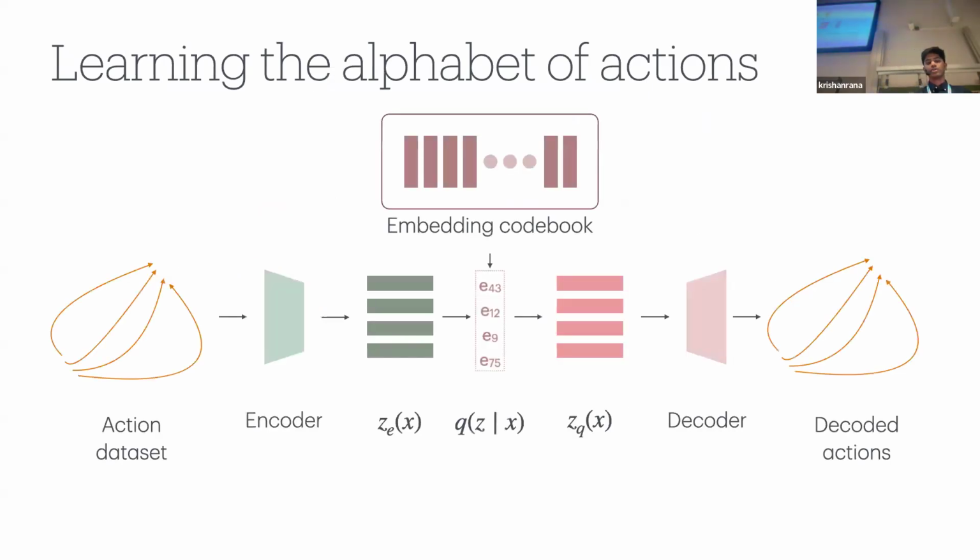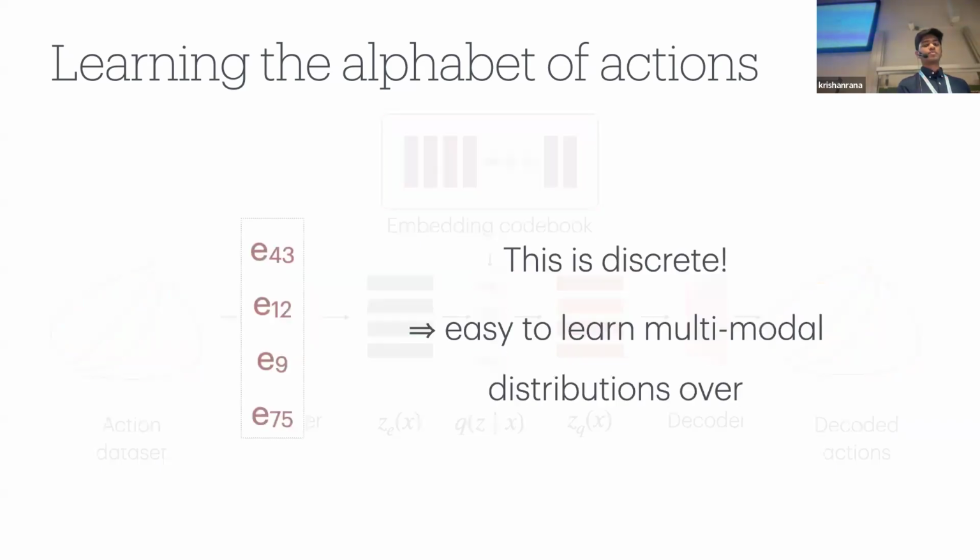So, in this work, we quantize the actions of a given dataset by learning a vector quantized variational autoencoder, or VQ-VAE, which is a commonly used technique in audio and image generation. Given our action dataset, we encode the actions to a discrete latent variable as part of the codebook. Then, for any code in the finite-sized codebook, we're able to decode it back into an action. So now that we're able to make these actions discrete, it becomes quite easy to learn a multimodal distribution over them.